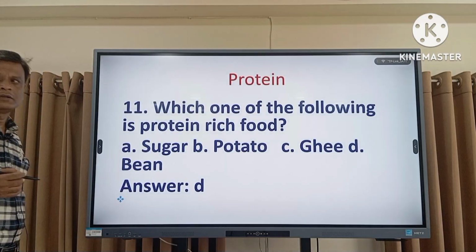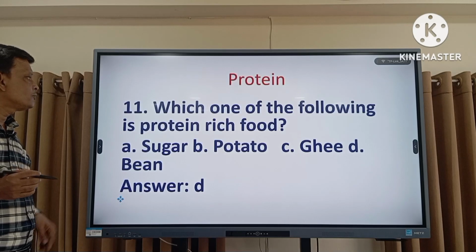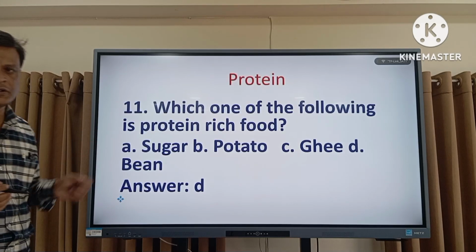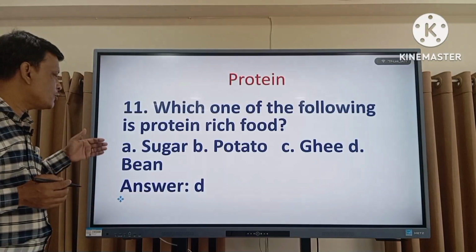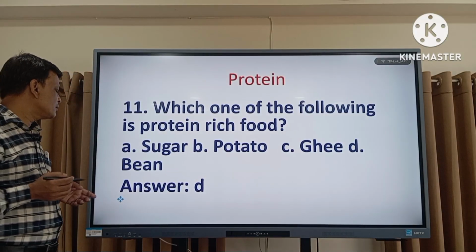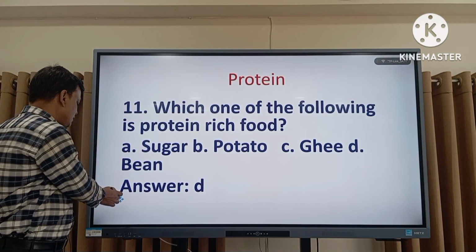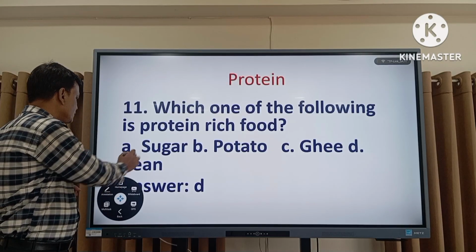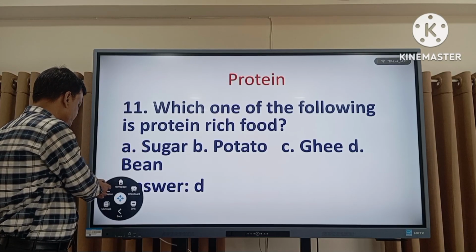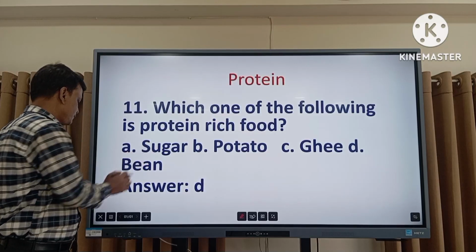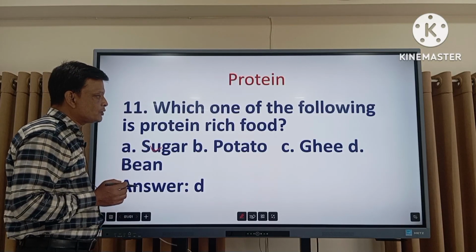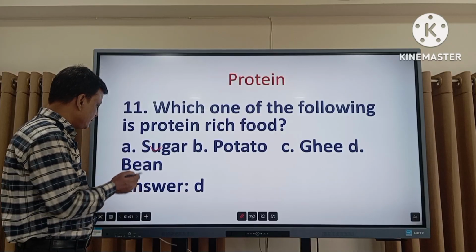Now question number 11, which one of the following is protein rich food? There are 4 options here. A, sugar. B, potato.